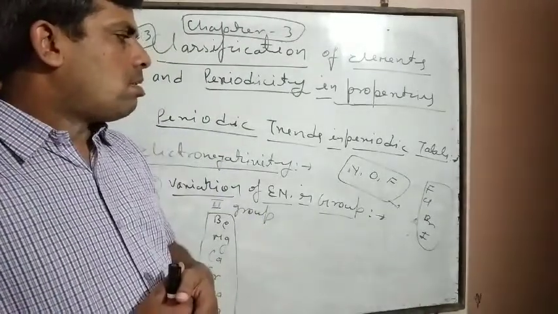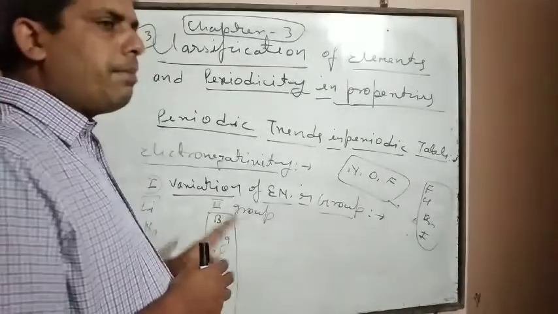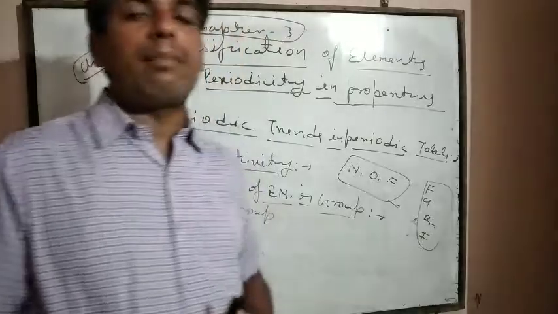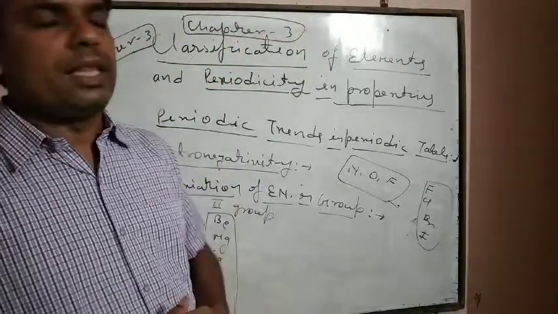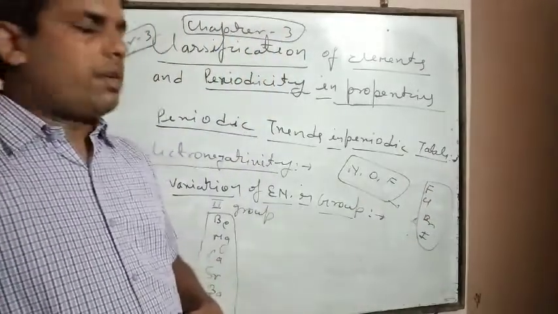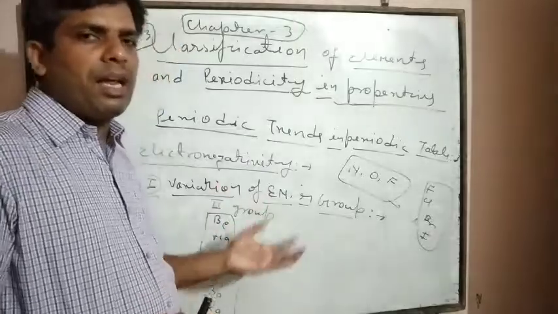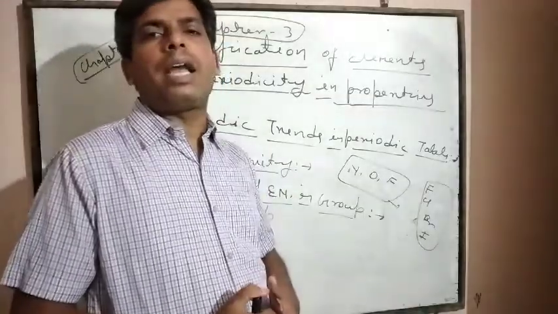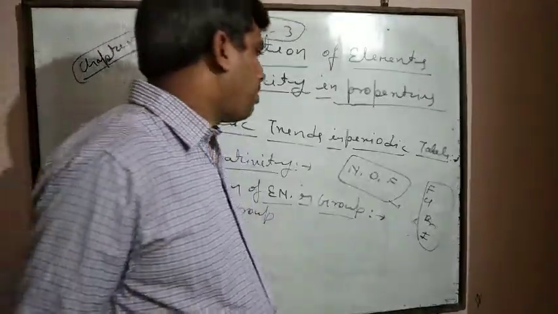Now, take alkali metals. Alkali metals have a bigger atomic radii. They have a tendency to lose electrons. And 17 group elements, halogen elements, have a smaller atomic radii. They have a tendency to gain electrons. That's why alkali metals or alkaline earth metals and halogen elements have a tendency toward ionic bond formation.